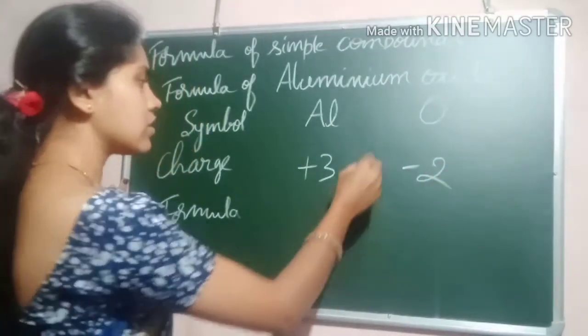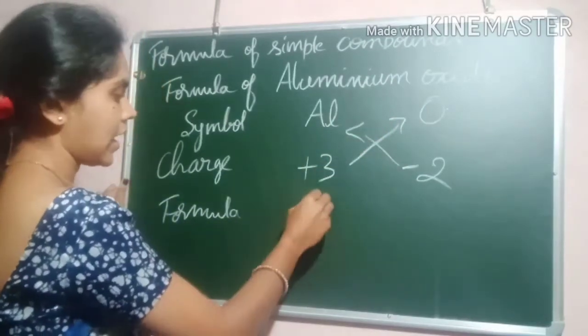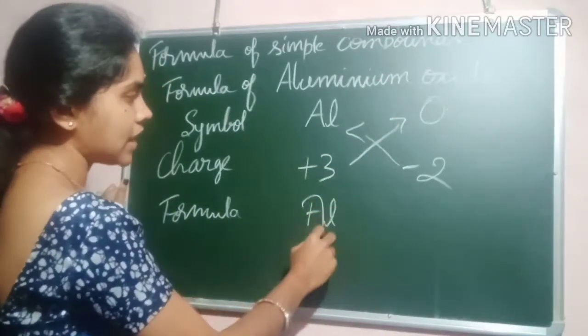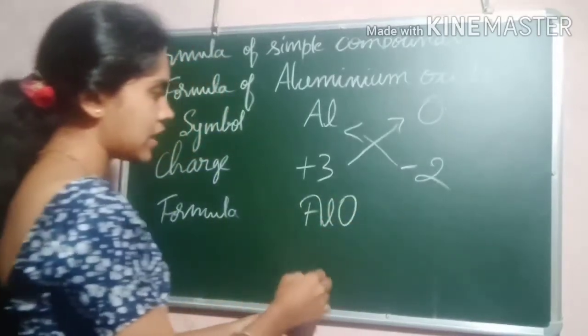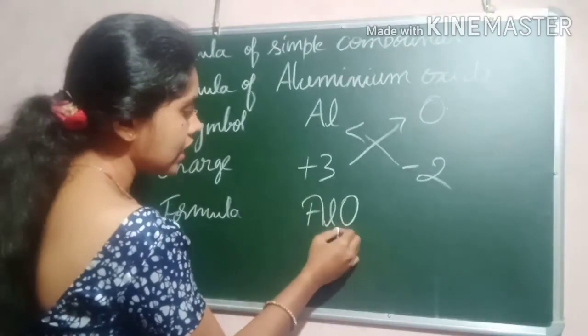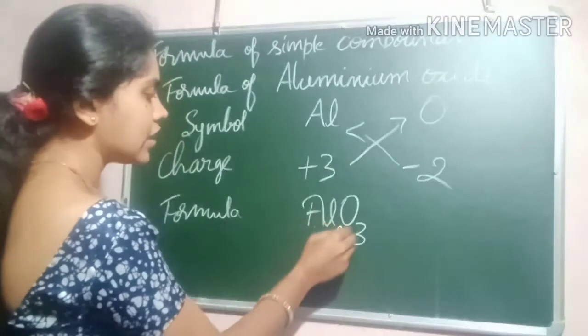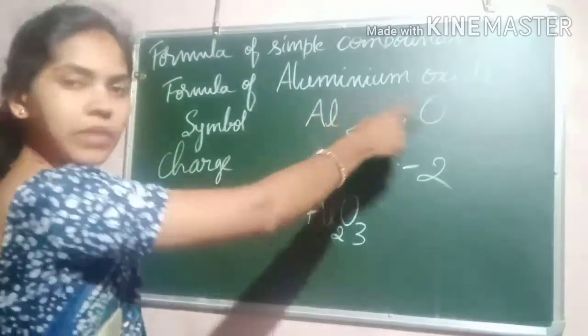Got it? So exchange the charge now. Aluminium is a metal, oxygen is a non-metal, and when you exchange the charge, it will become Al2 and O3. Al2O3 is the formula of aluminium oxide.